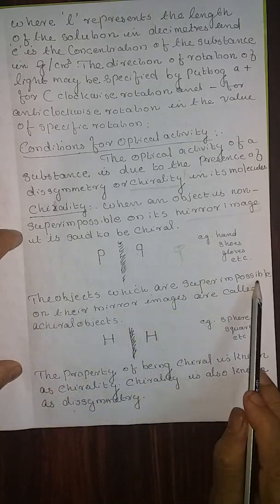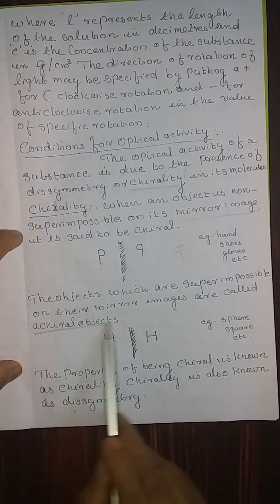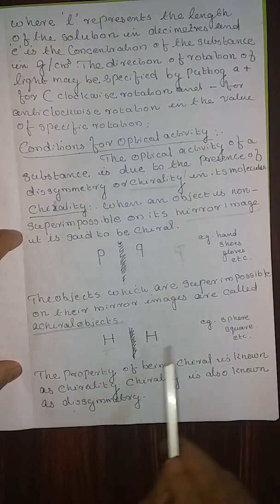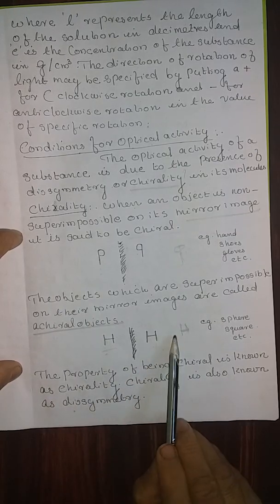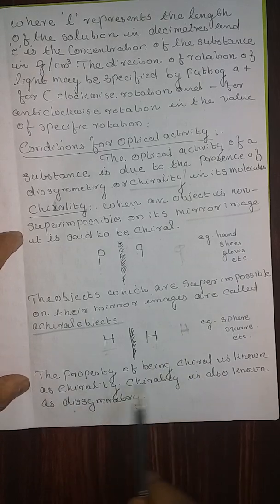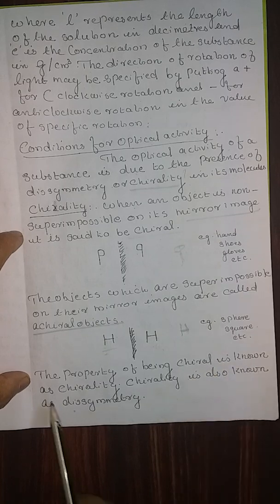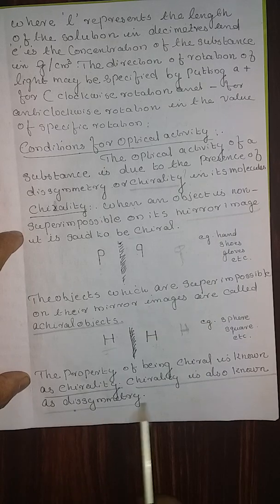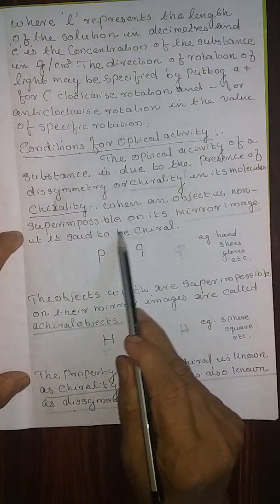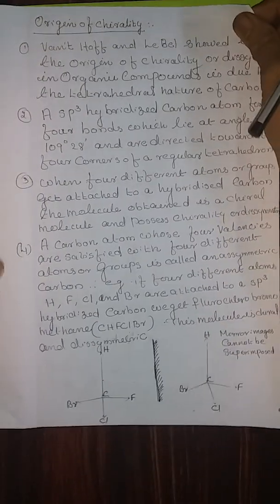Whereas, look at this letter H. The objects which are superimposable on their mirror images are called achiral. That means H is easily superimposable. Another H can easily be put on it. That is, the image can easily be put on it. Therefore, this is achiral. The property of being chiral is known as chirality, and chirality is also known as dissymmetry. It should not be superimposable. That is what we need for the condition for optical activity.